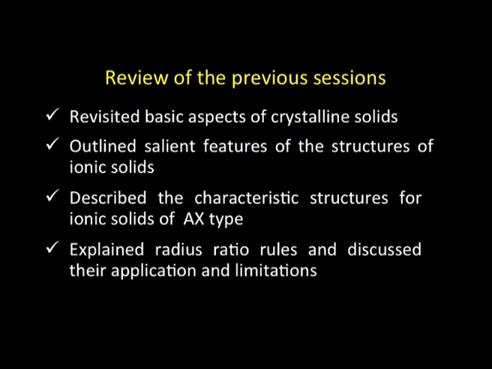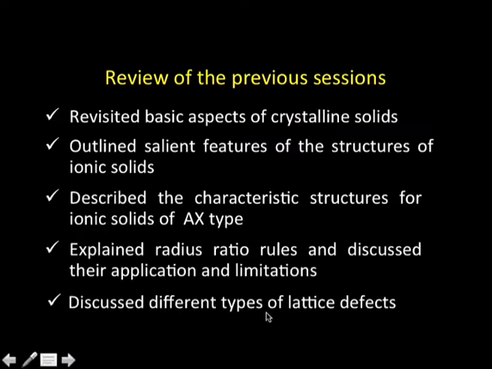Having done that, we brought in the concept of radius ratio and explained the radius ratio rules and discussed their application and also their limitations. And then we took up the meaning of lattice defects and discussed different types of lattice defects in crystalline solids.